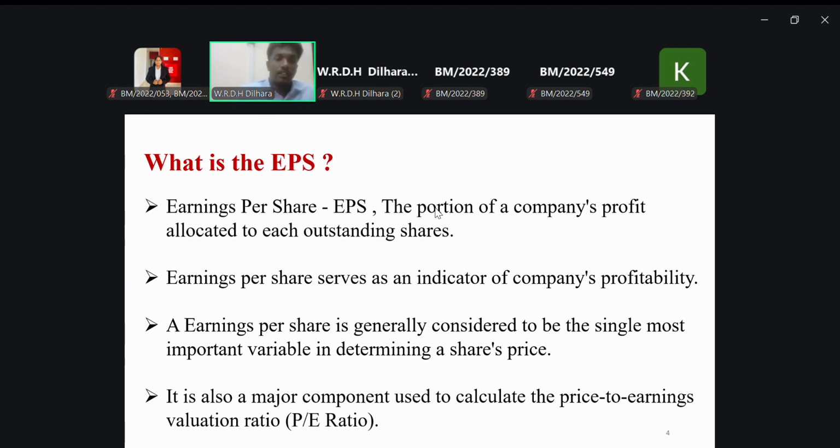And the next thing is you have to know what each outstanding share is. What share? The preference or ordinary? What's the profit we allocated to which share?